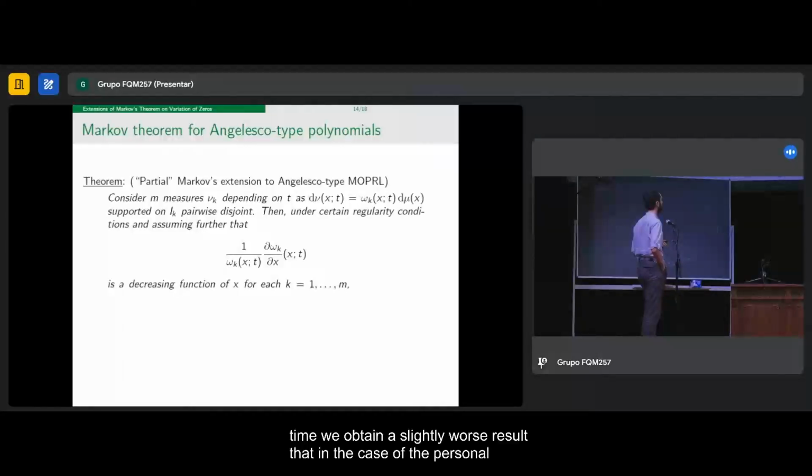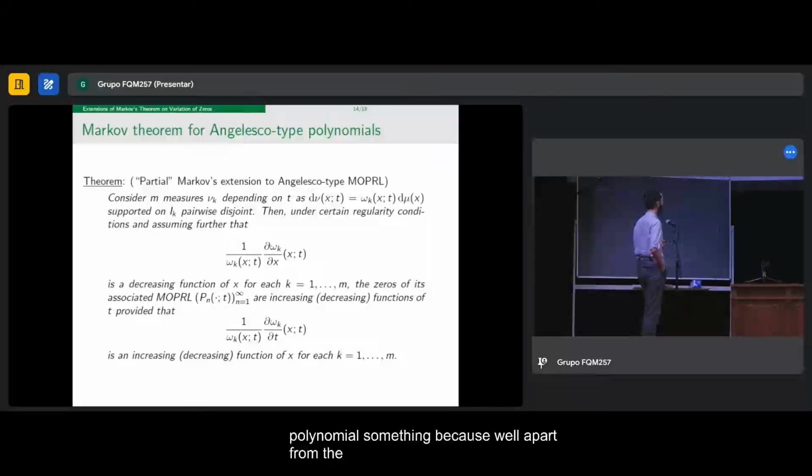orthogonal polynomials on the unit circle, because, apart from the usual condition that one imposes on the measure for the monotonicity, one also needs to impose this condition that is kind of like this one, but instead of differentiating with respect to the parameter, we differentiate with respect to x, and we need to impose that it is decreasing so that everything falls into place and we may recover the Markov theorem.